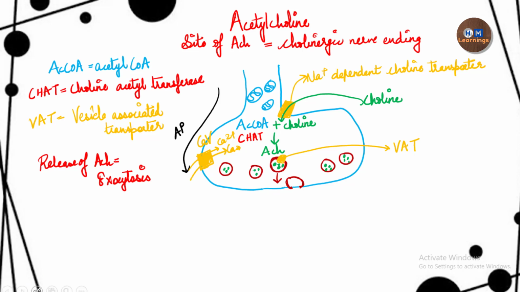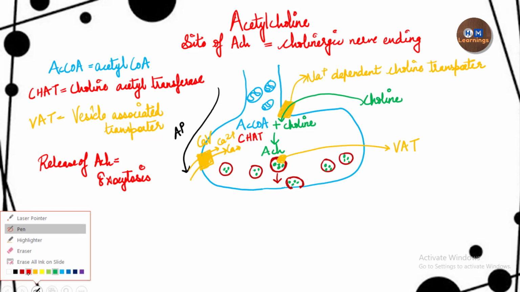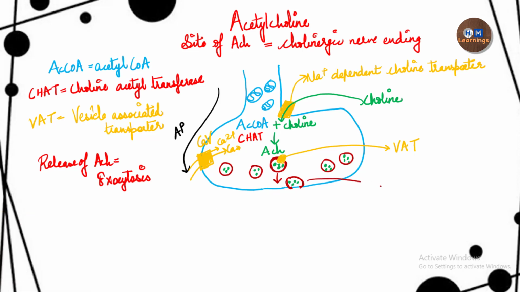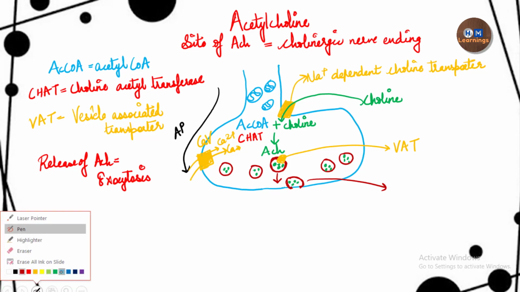And the neurotransmitter is present inside the vesicle. Now I'll show you this content here in a zoomed manner. So this is the synaptic membrane.